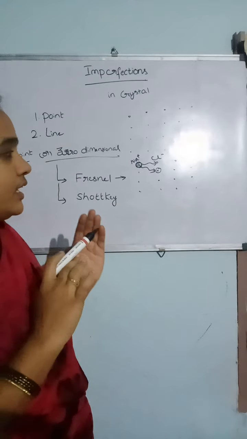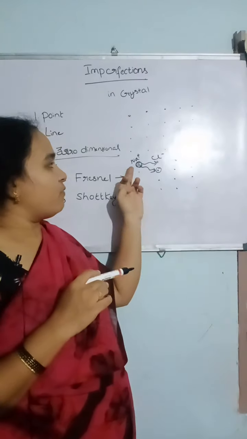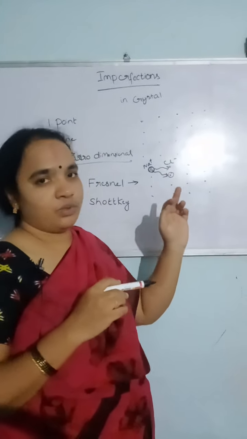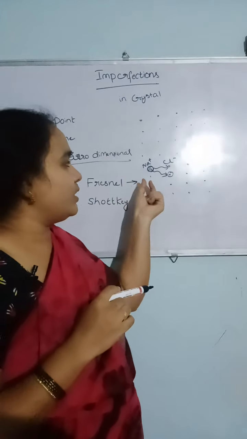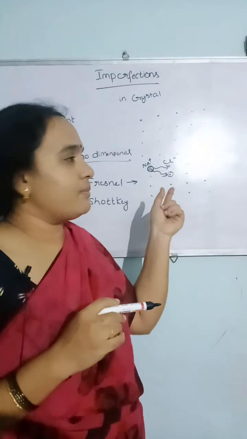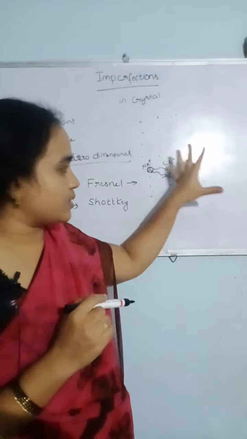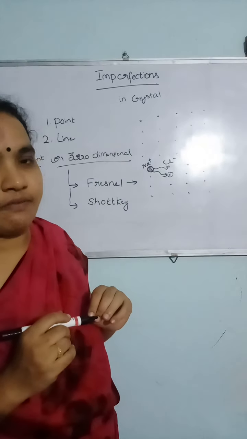The imperfection due to the transfer of an ion from one place to another, an interstitial state, is known as Frenkel imperfection. That is, there is only one vacant position of that particular ion. These types of imperfections are called Frenkel imperfections.